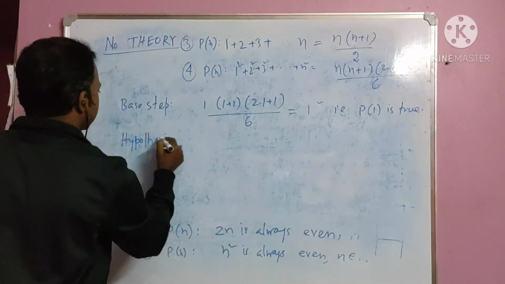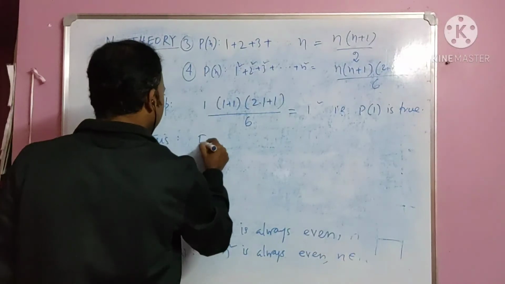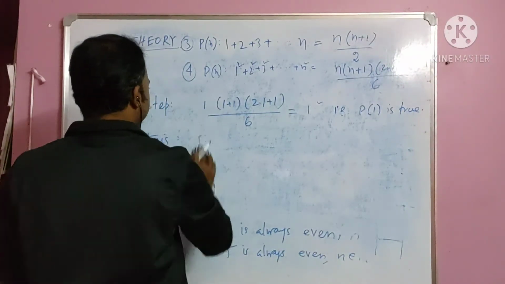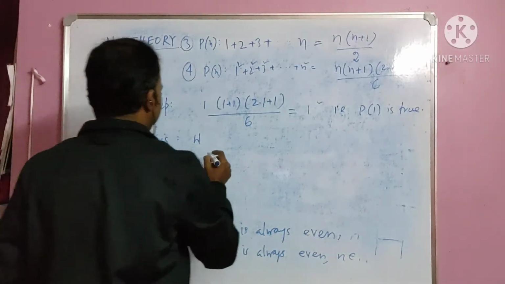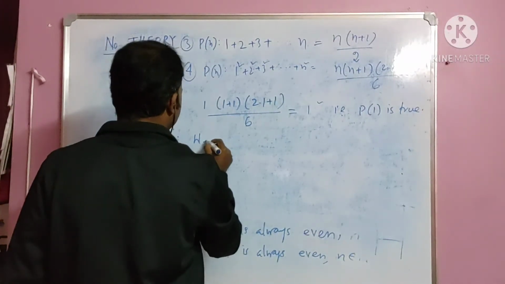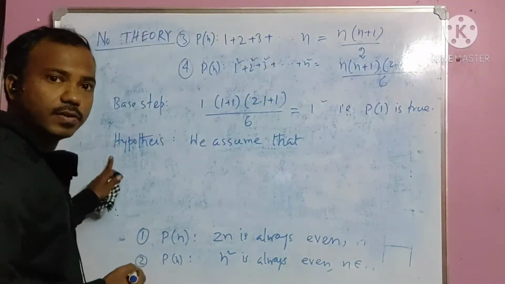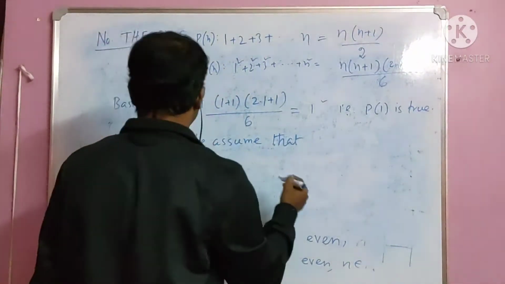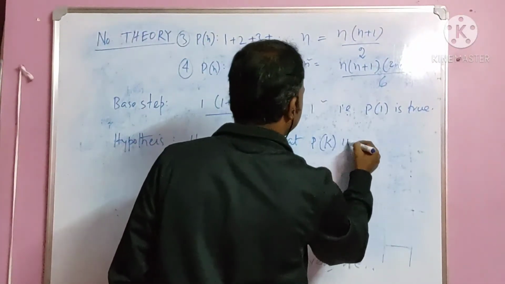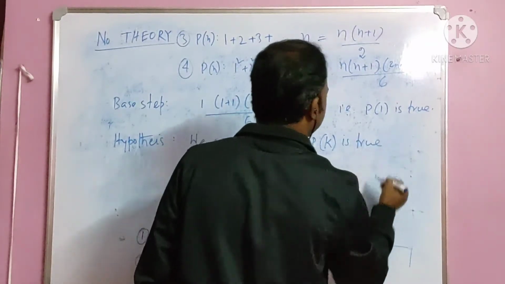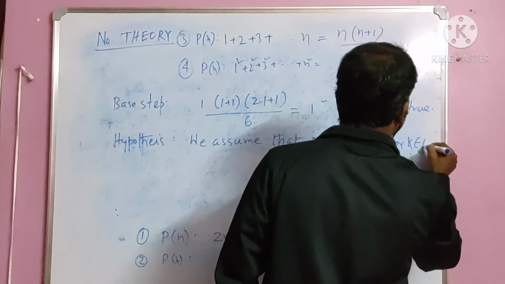What was our hypothesis? We assume that Pk is true. We have to write for k belongs to natural number.